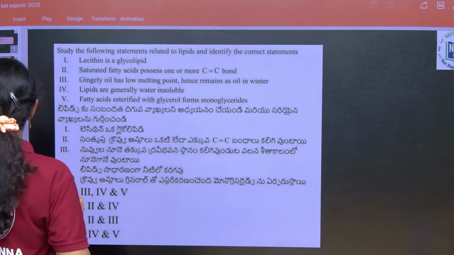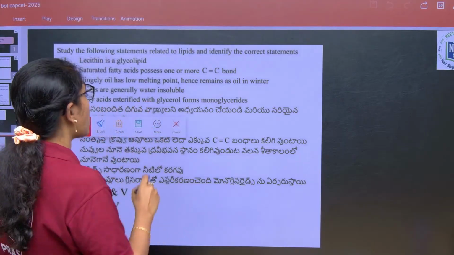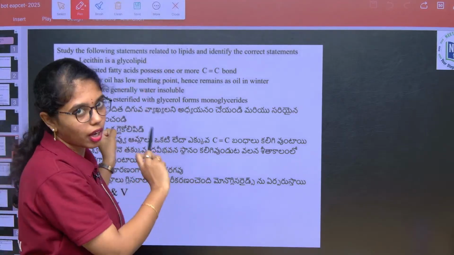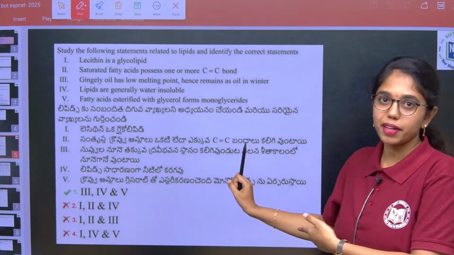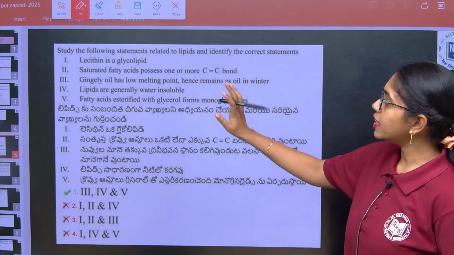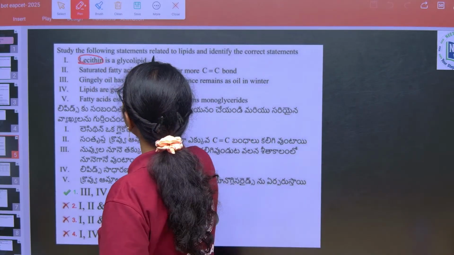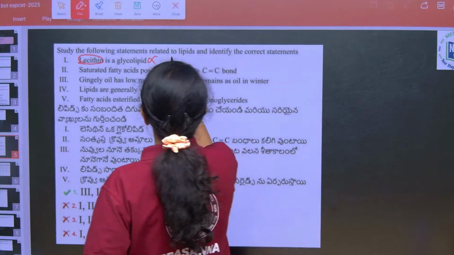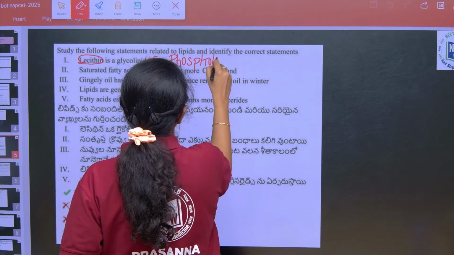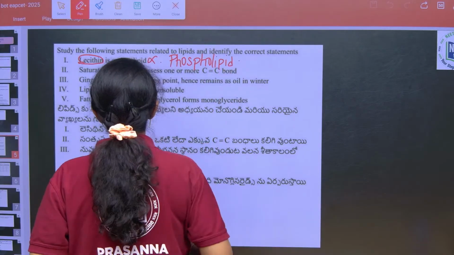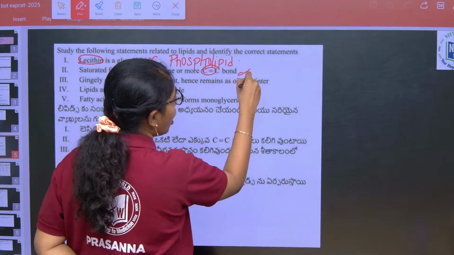And next, this is a statement based question. This has appeared in either a previous NEET or an NCERT question. This question is definitely there. I have discussed this question in our PYQ sessions. The first option: lecithin is a glycolipid, wrong. Lecithin is a phospholipid. Saturated fatty acids possess C double bond C, wrong.